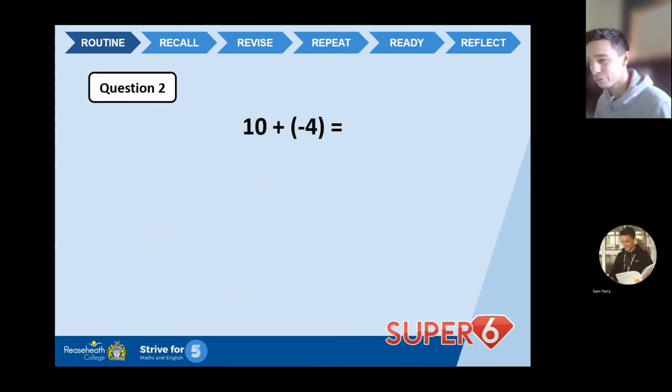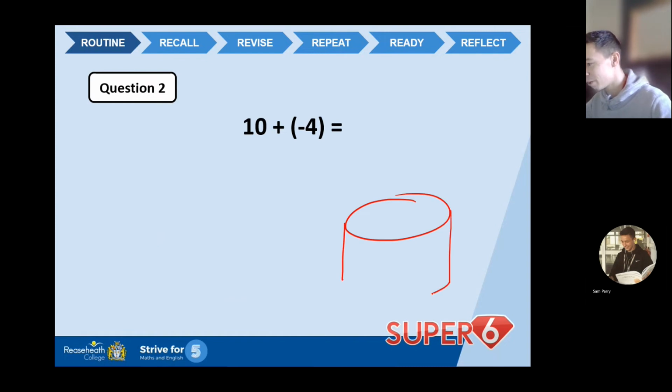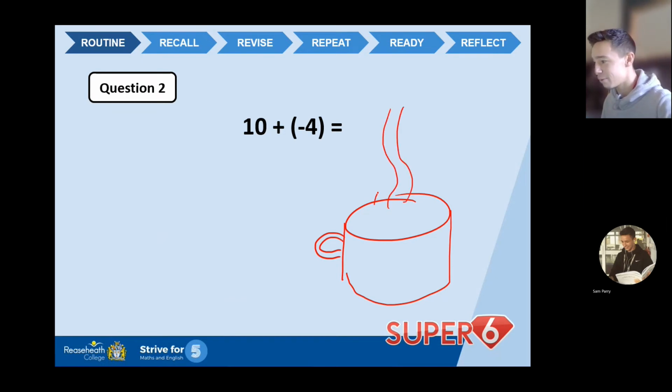10 plus minus 4 equals, what is the answer? Now, I'm going to try and show off my artistic skills here. Here we go. I've got a drink. It's my drink. It's a nice hot drink of something. There we go, there's my steam lines coming out. Right, let's imagine this drink is 10 degrees. Now, I'm going to add minus 4. So imagine I've got minus 4 that I'm adding in.